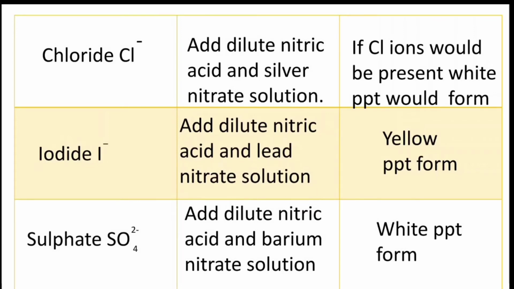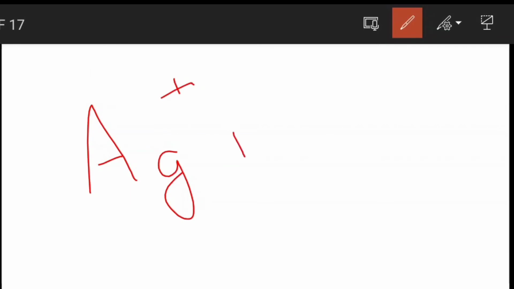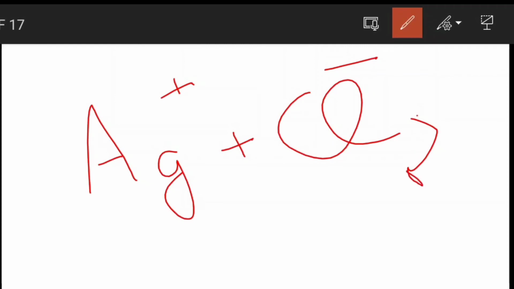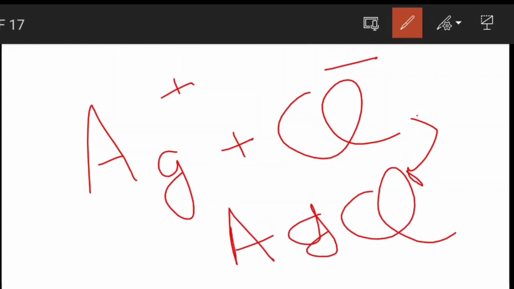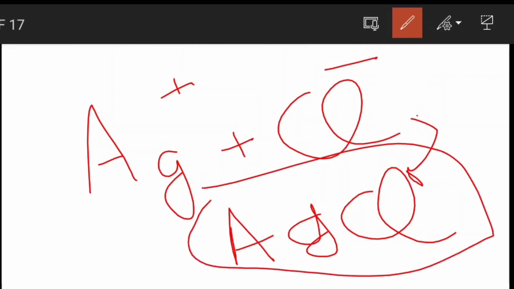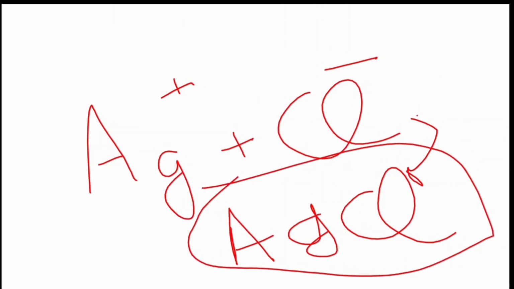I can write the equation that is involved. Ag positive plus Cl negative, when joined, form AgCl, and this is of white color. That's why a white precipitate is formed.